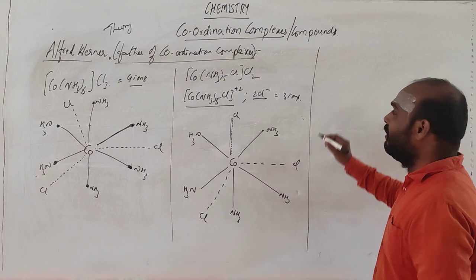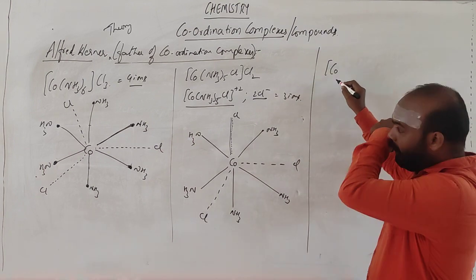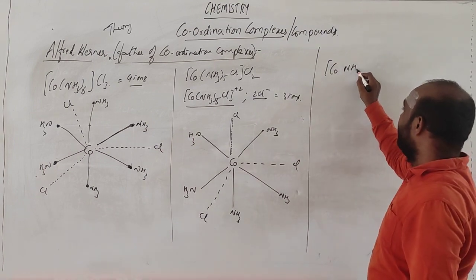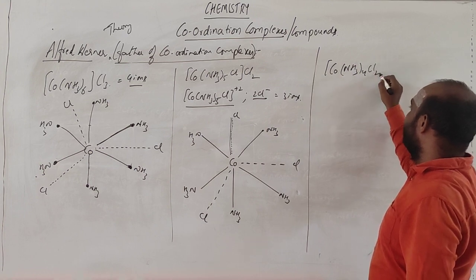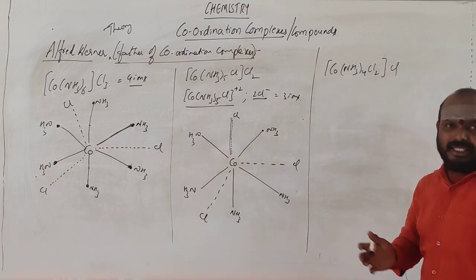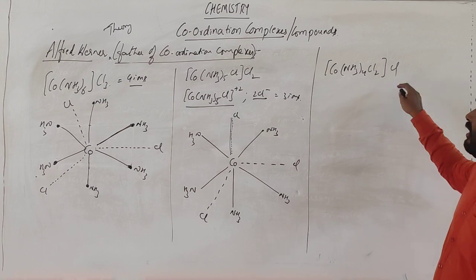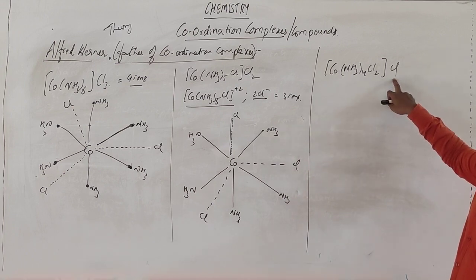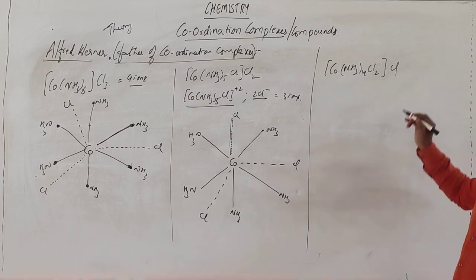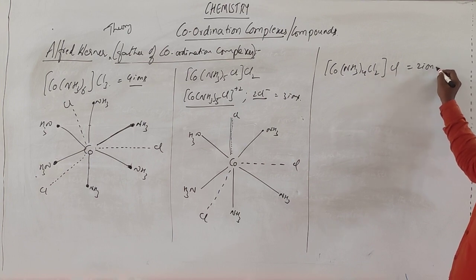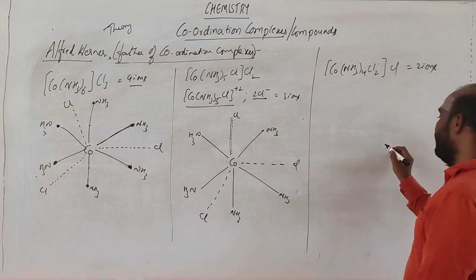Suppose I go for the molecule like Co(NH3)4Cl2Cl. See, you can easily write. See how many ions will we be getting here? You are going to be getting 1 here. So totally 2 ions are possible. Okay, 2 ions. Before that, what is the structure?